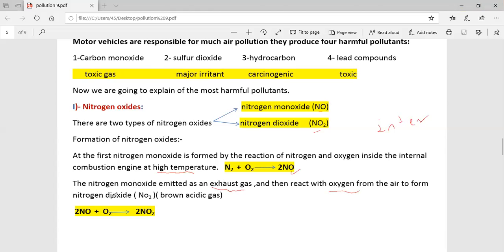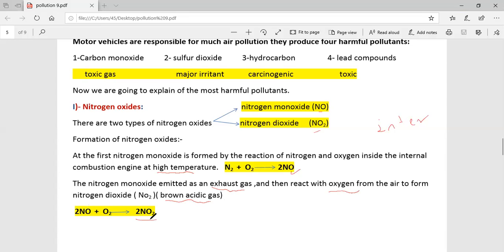to form nitrogen dioxide. Nitrogen dioxide, represented by NO2, is a brown acidic gas. This equation is represented as the following: 2NO plus O2 produce 2NO2.